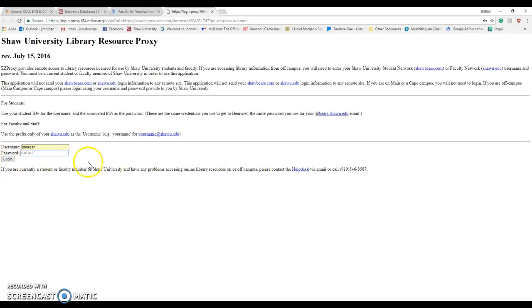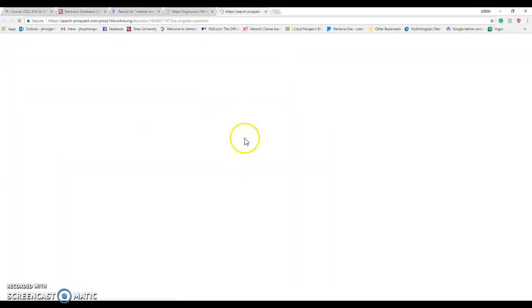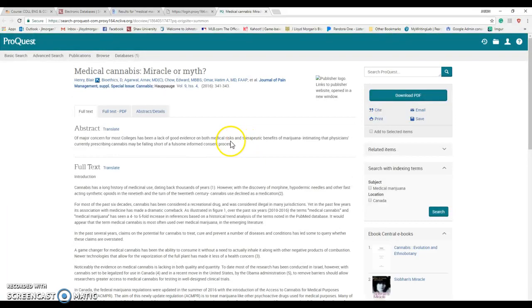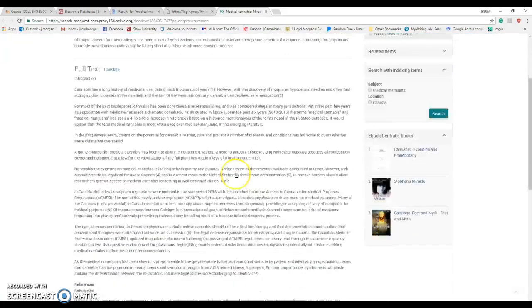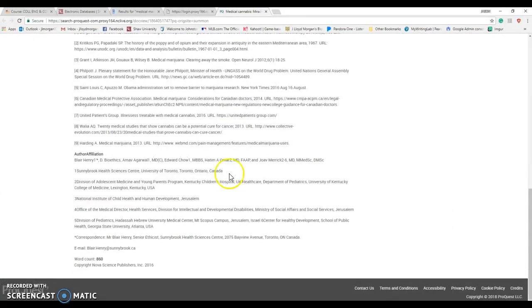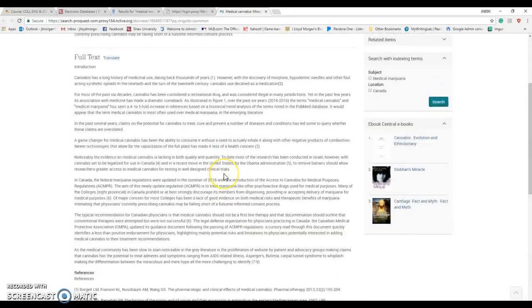Now, if this isn't working, then contact the help desk. But it worked for me. So there's my username again. This is jmorgan. That's what I have for my email. I just don't have the @shawu.edu. And then the password is the password I use to access my Shaw email. And then I hit login. It says, "Are you sure you want to do this?" Yes, I want to do this. And that takes me to, hey, there's the article. Woohoo!